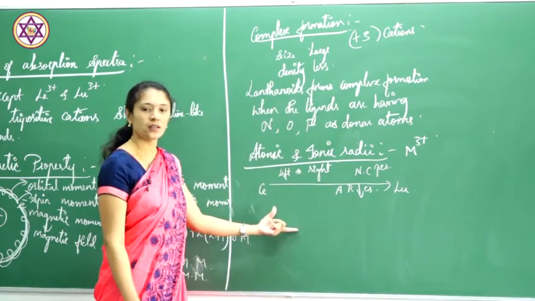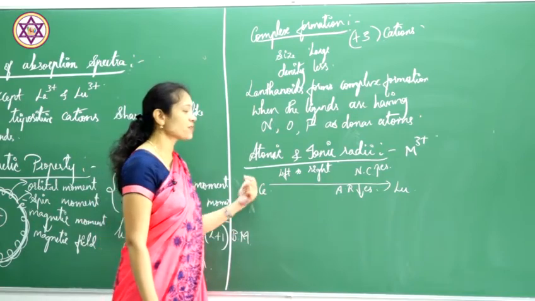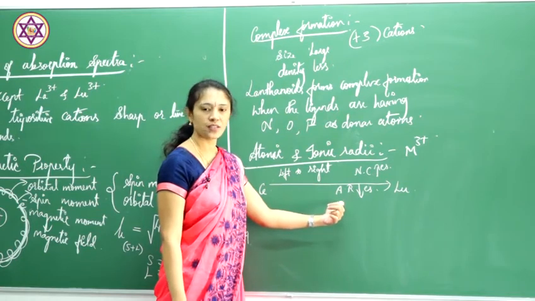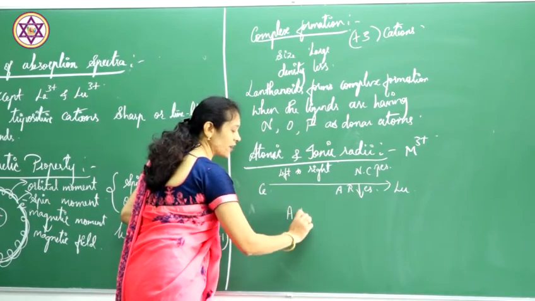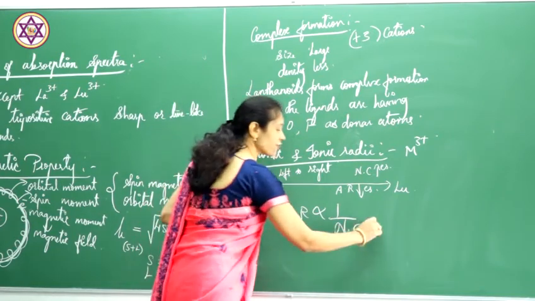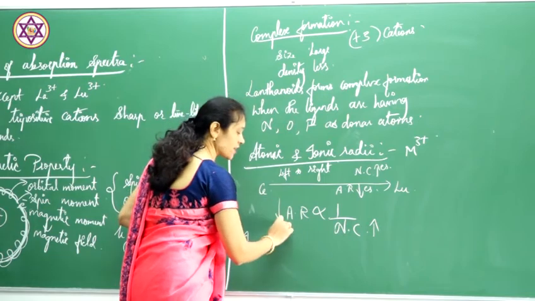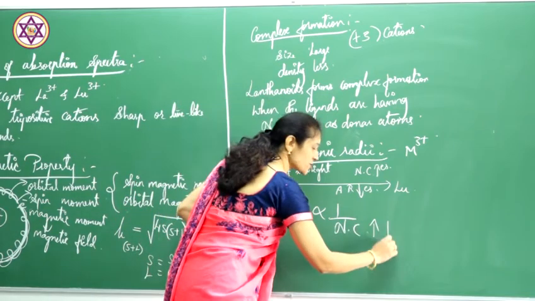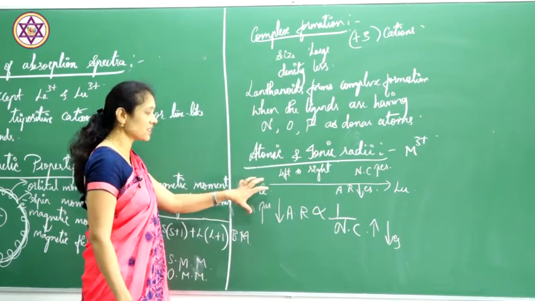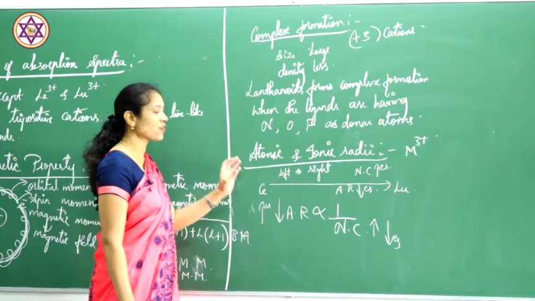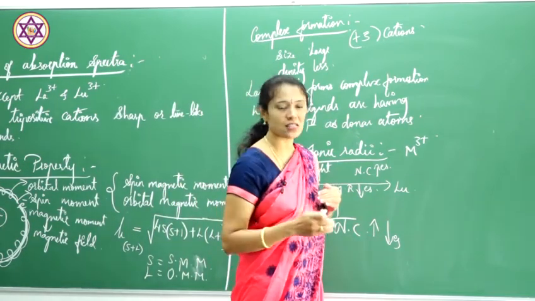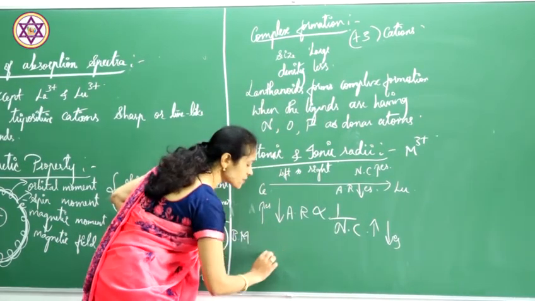Nuclear charge increases, the atomic radius decreases. You all know the regular trend: as we move from cerium to lutetium, the charge increases but the atomic radius decreases. Atomic radius is inversely proportional to nuclear charge. If nuclear charge increases, atomic radius decreases. If nuclear charge decreases, the atomic radius increases. But in the lanthanoids, from cerium to lutetium, there is a steady decrease in their atomic and ionic